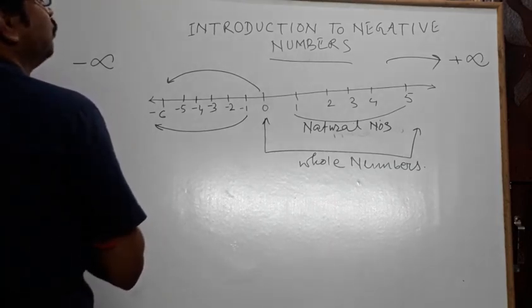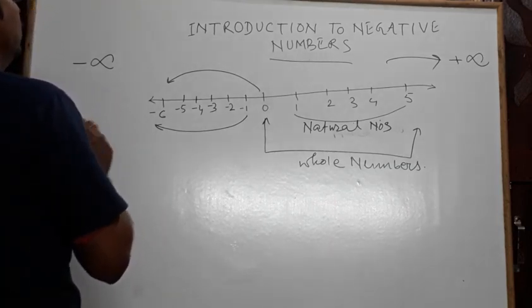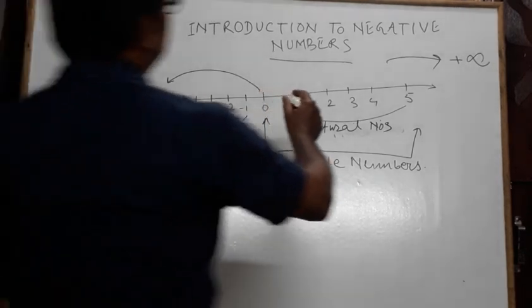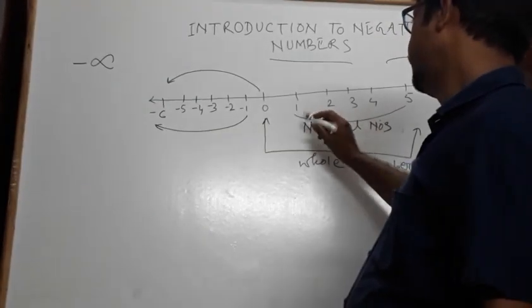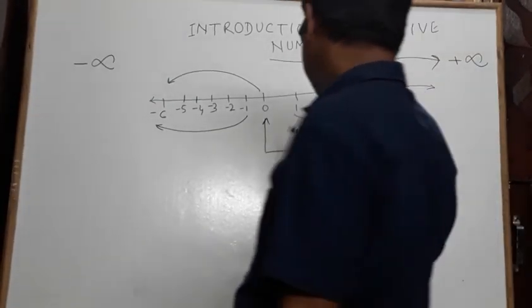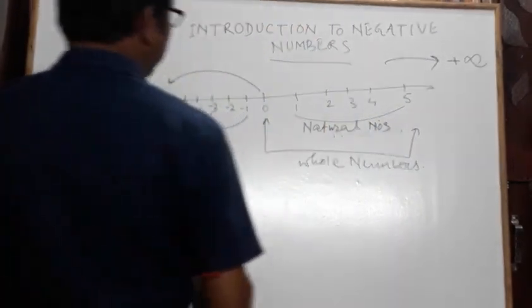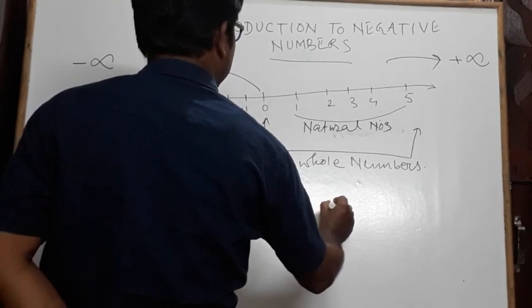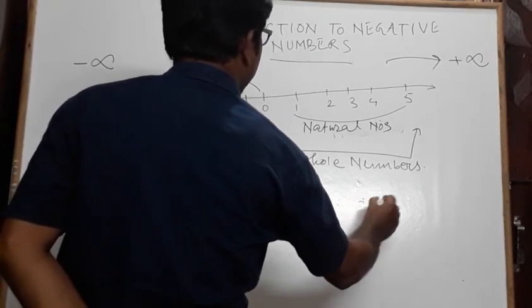Now think about the numbers. What will be the sign of these numbers? These are called positive numbers. Positive numbers means suppose +1, +2, +3 and so on.